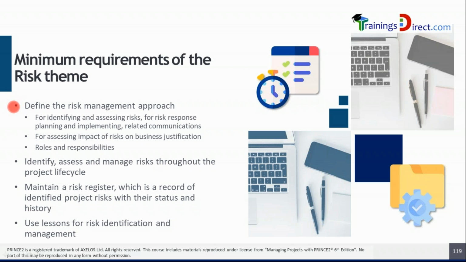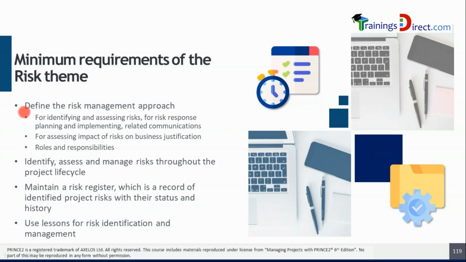The minimum requirements here are define the risk management approach, as we have gone through a while ago, for risk response planning and implementing related communications, for assessing impact of risks and risks on business justification. It is important in general that any kind of issue or risk or change should be assessed against business justification. Similarly, it goes for exceptions. These major events and things which are changing the course of the project need to be assessed with respect to the impact on the business justification or the business case.